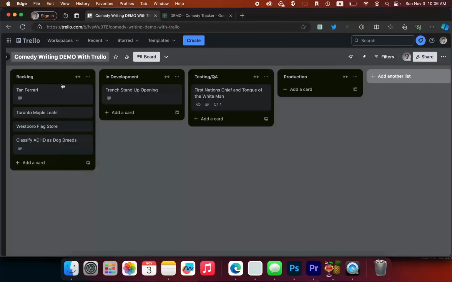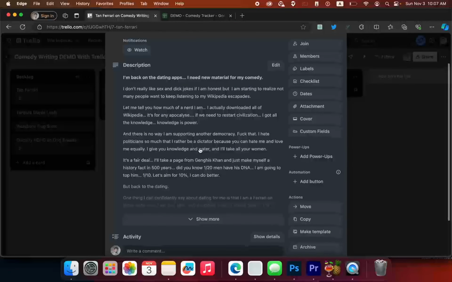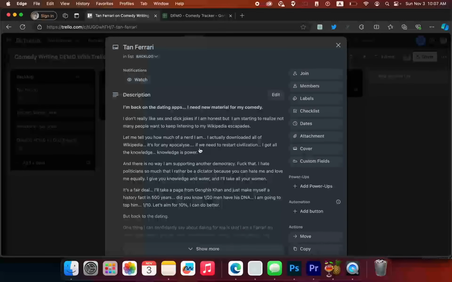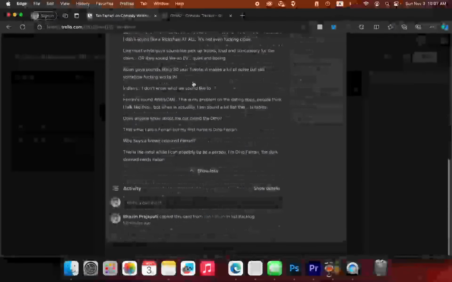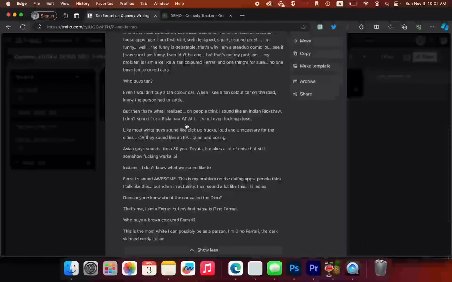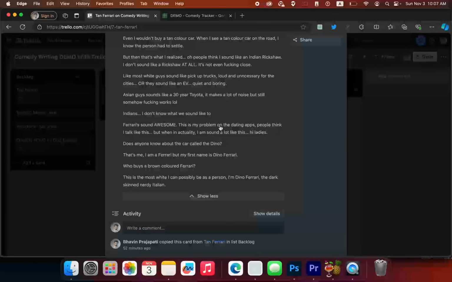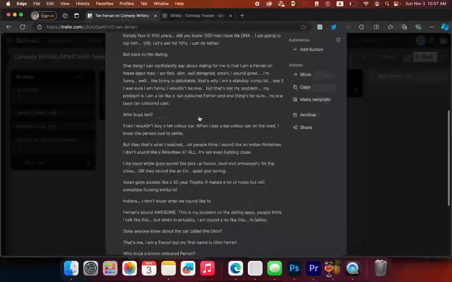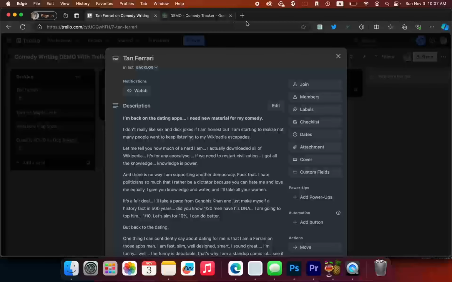Now I can move these cards however I like. So here's an active one. This is a real one I call Tan Ferrari. I'm still working on it, but it's just me streaming thoughts one day, hoping to find something, and one of these lines might be a good punchline. Tan Ferrari is that no one buys a tan colored car, and if they do, it's not by choice, and that's kind of like me on the dating apps. I'm like a tan Ferrari. But I have all these notes here, and now from here, I'll start a Google Doc.